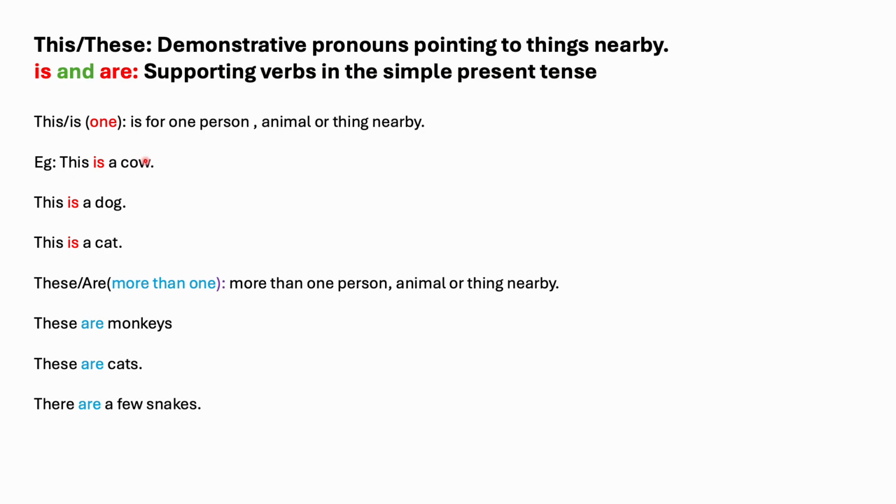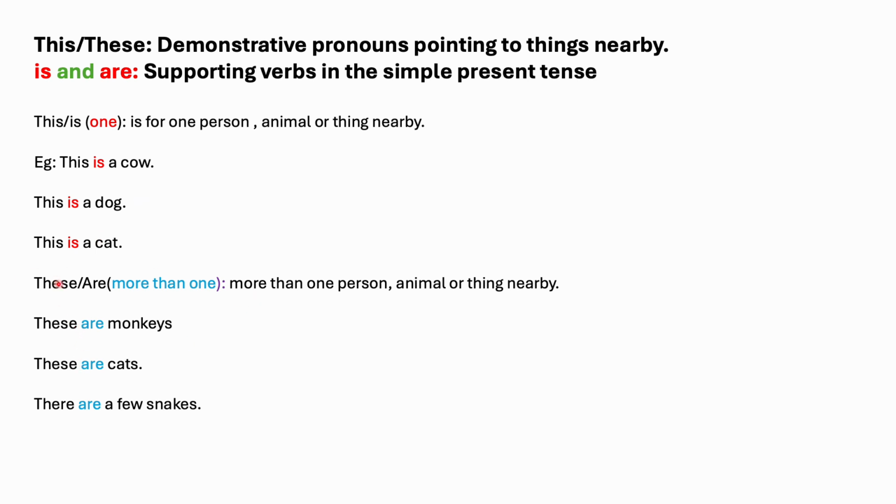When we talk about one thing that is near to us, we use the word this. For example, this is a cow. This is a dog. This is a cat. So always remember, with this comes is.